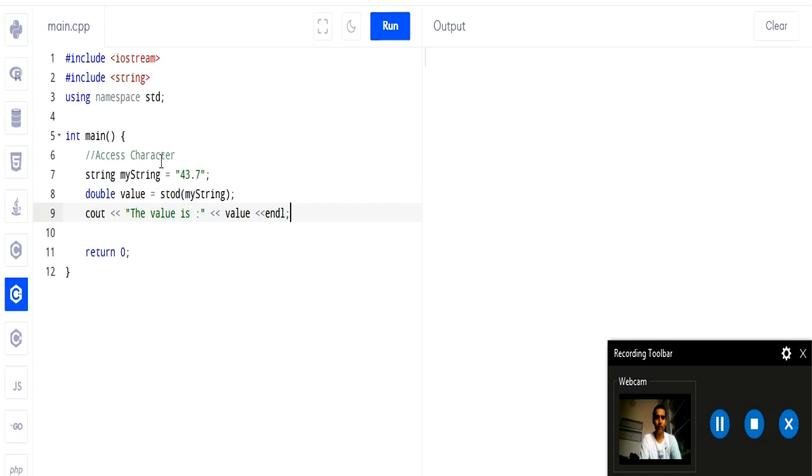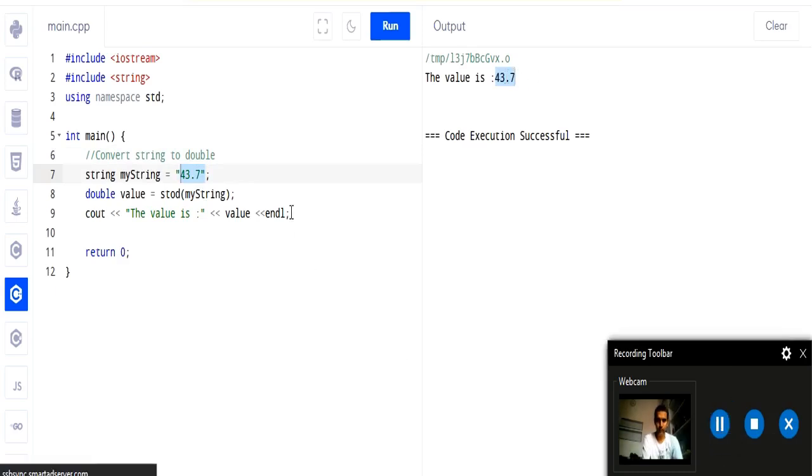Okay, so this is a simple program for converting. Change this comment here, convert string to double. So run it, and here is the output. The value is 43.7. Okay, so initially it was a string value 43.7, but now it is a numerical value 43.7. So we can use this in any of the calculation also.